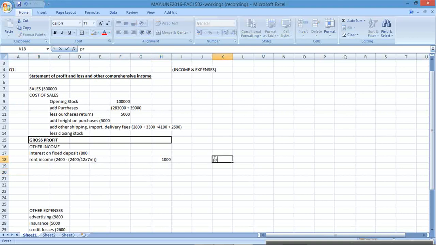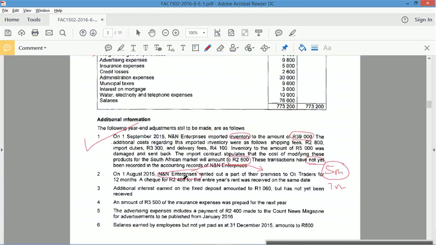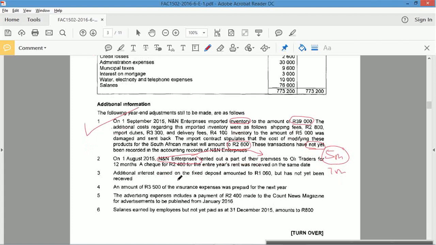So the prepaid portion was 7 months worth of rent. Obviously 5 months was in the year because it's August, September, October, November, December. That is 5 months. Just to double check. Right, and that's it. There, I've adjusted it. Now, next one. So 2 complete.